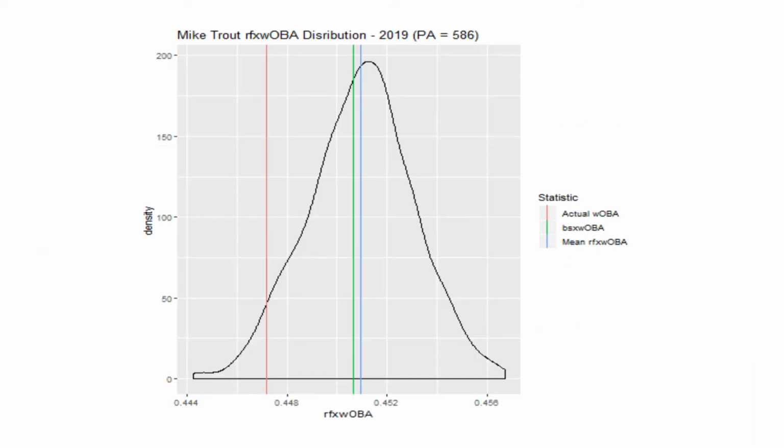In this plot, we see how this information can be applied. This is a distribution of a player's rfxwOBA in a given season. In this case, it's Mike Trout in 2019. We can see the blue line is the average of this distribution, the green line is the BSX-wOBA, and the red line is his actual wOBA from that season. This plot could give a GM an idea of how well they expect Mike Trout to perform in future seasons.